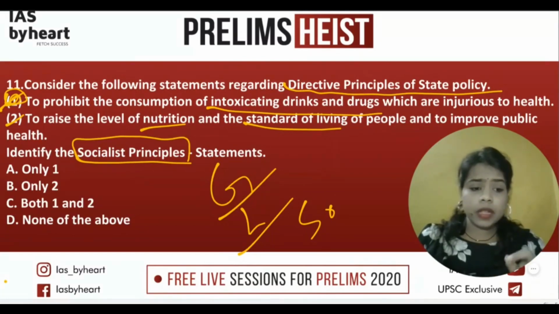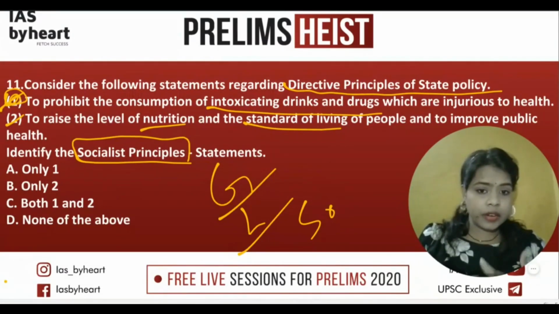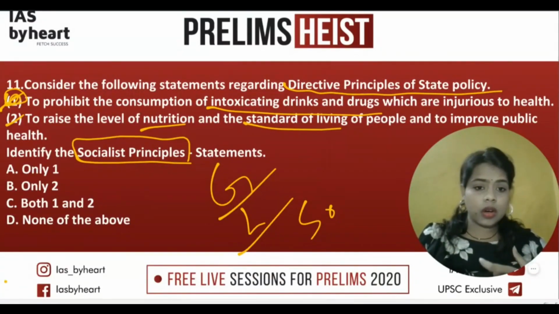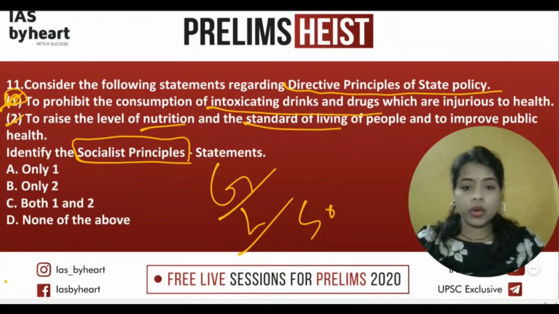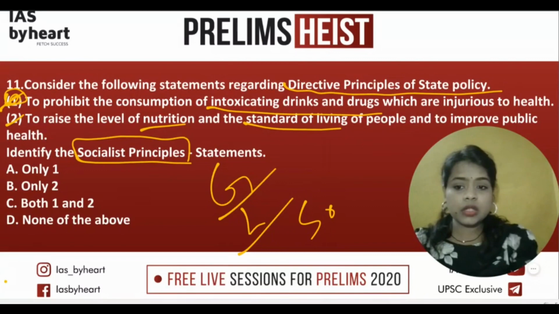At the same time, the socialistic principles have a clue: welfare, the distribution of material resources, improving the standard of living, the wage, and providing proper conditions of work. They are all socialist. So here they are asking which are the socialist ones.